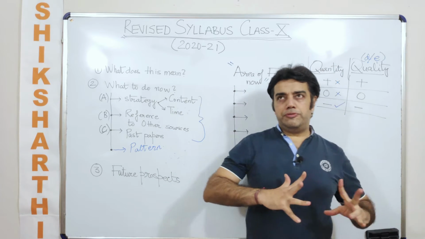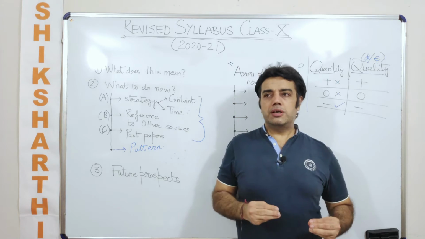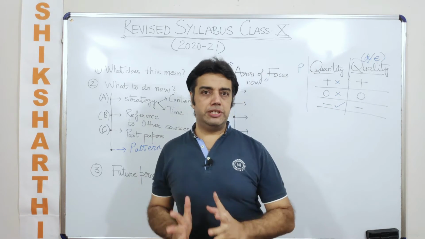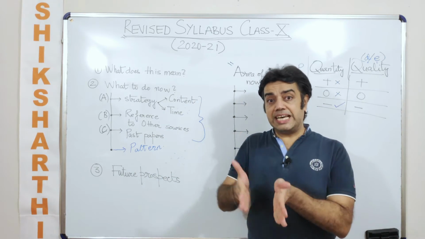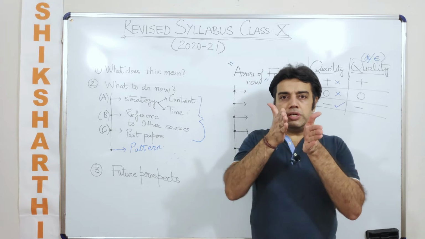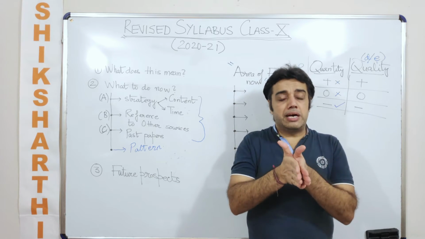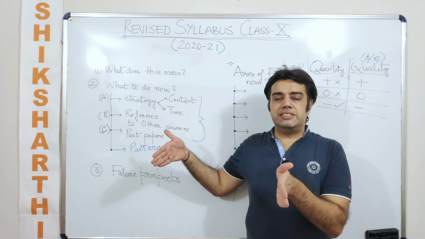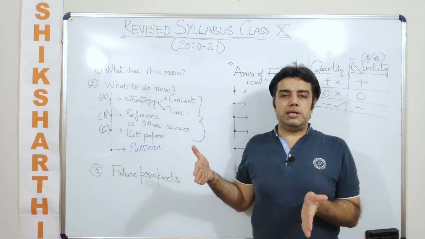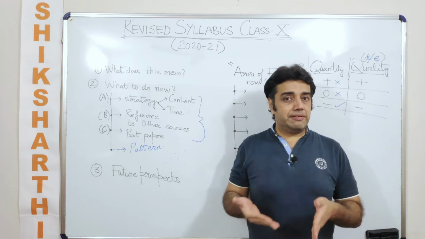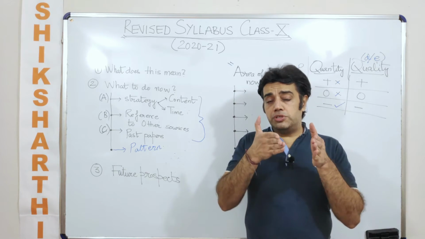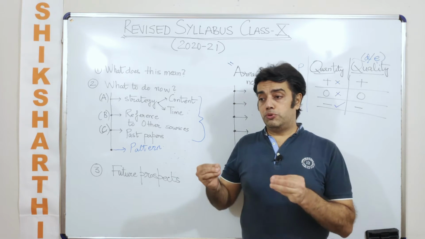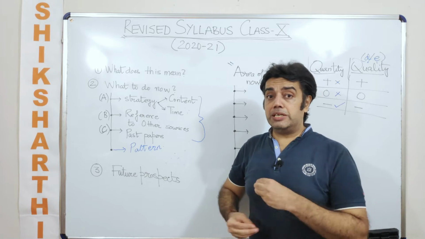So, should I do Euclid's lemma or not? You should do it. Now, why are you being advised to do it despite the fact that it has been told that this is not going to appear? Because it has cascading effects. Maybe they are not going to give you a direct question on Euclid's division lemma, which they have already specified, but it has consequent effects in some other chapter. You are supposed to use it, which is unavoidable. And I have not talked about all the chapters, only a few of them. I can even use Euclid's division lemma in ratio and proportion as well, and in many other topics.